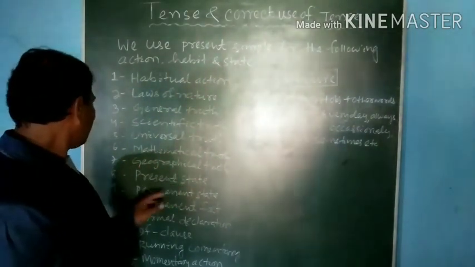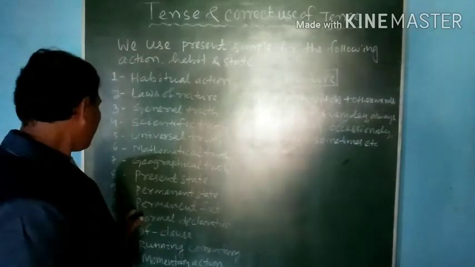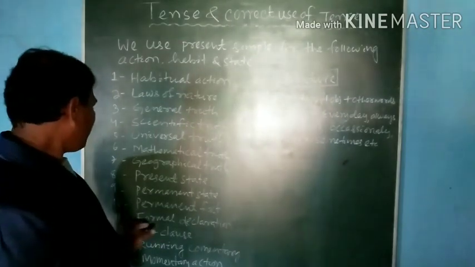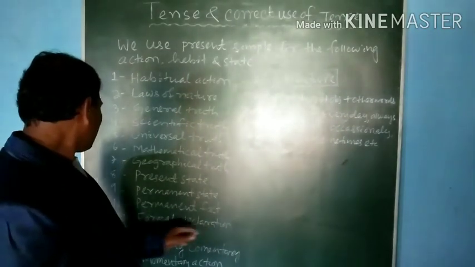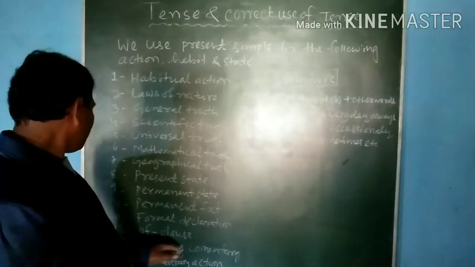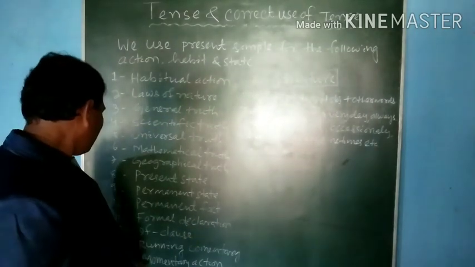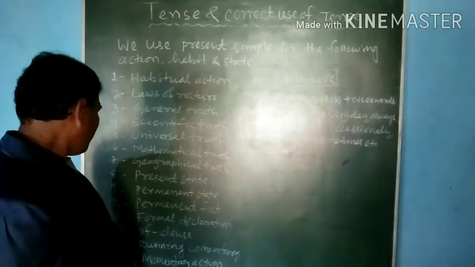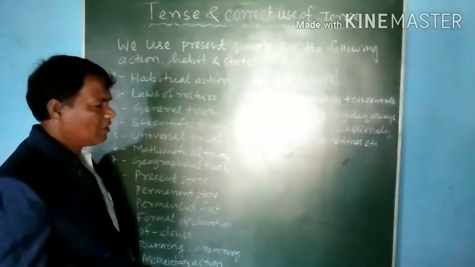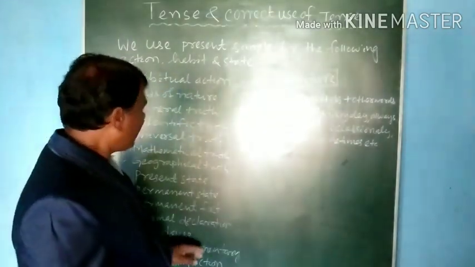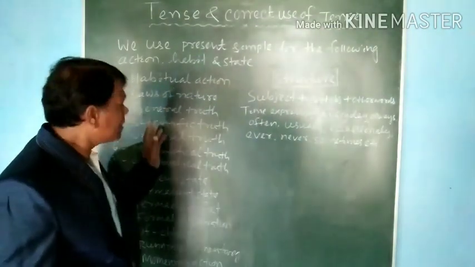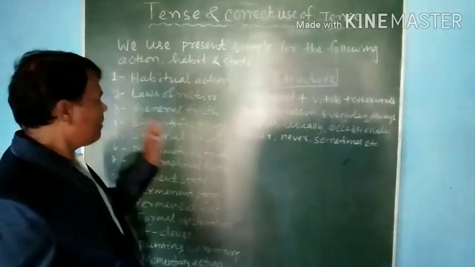Eighth, present state. Ninth, permanent state. Tenth, permanent fact. Eleventh, formal declaration. Twelfth, if clause. Thirteenth, running commentary. Fourteenth, momentary action. And fifteenth, future expression. Then we are using simple present for these actions and events.